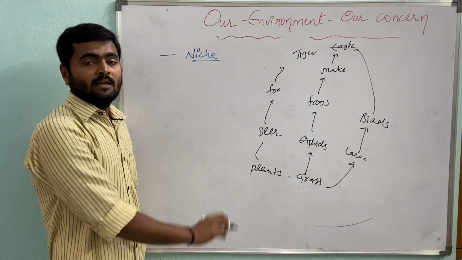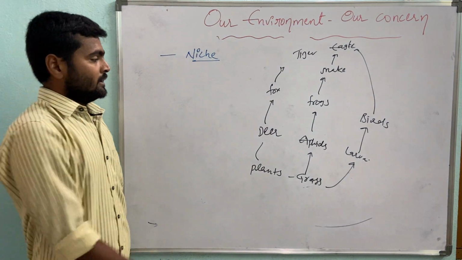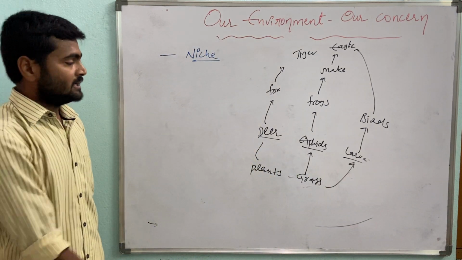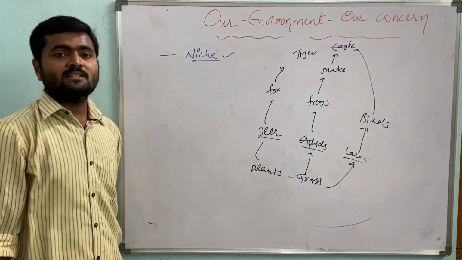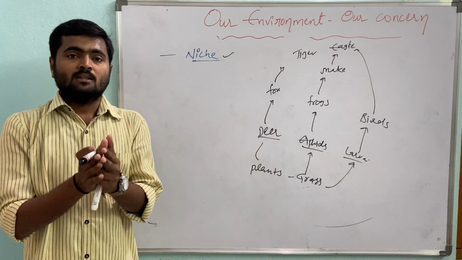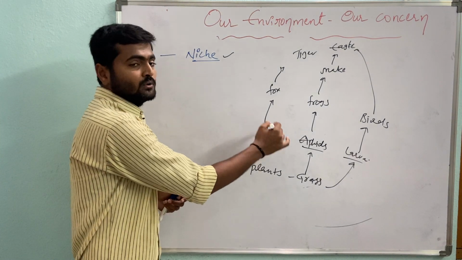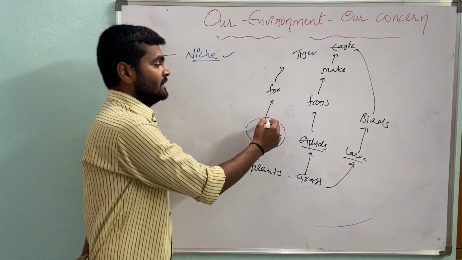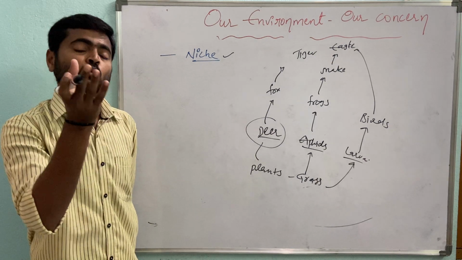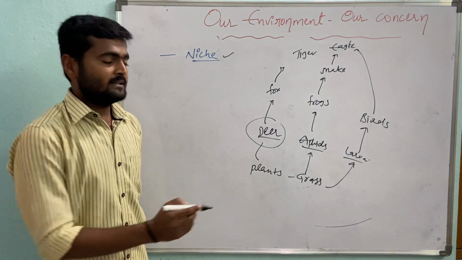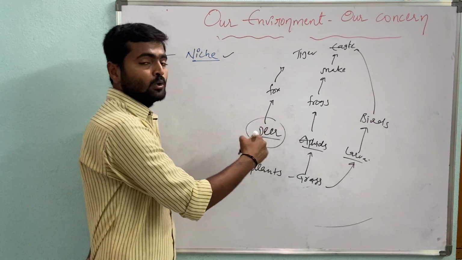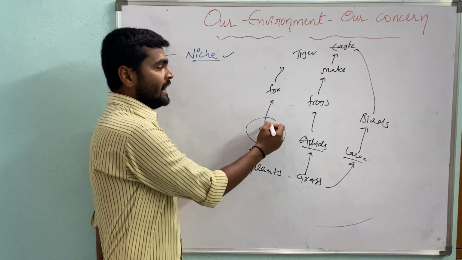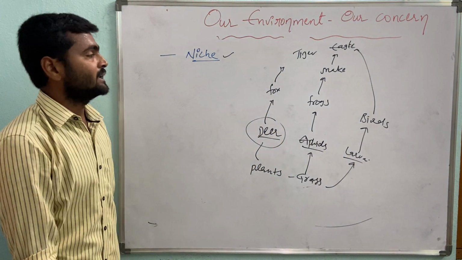If you take a food web, every living organism has a specific place for it, and that place is called what, Nana? Niche. So niche is nothing but, Nana, a place that shows what is its food, and what is its mode of food, and what is its prey. Means that niche explains what, Nana? The mode of food material, how it is taking, and what is its prey and what is its predator is explained by niche.